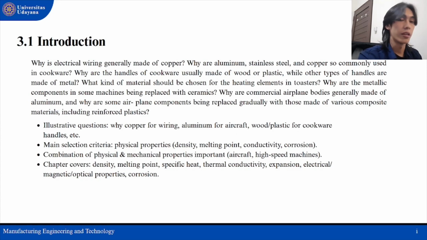When we think about material selection, some questions naturally arise. Why do we use copper for electrical wiring? Why aluminum for aircraft bodies? And why are cookware handles often made of wood or plastic? The answer lies in the physical properties of the material, such as density, melting point, conductivity, and corrosion resistance.